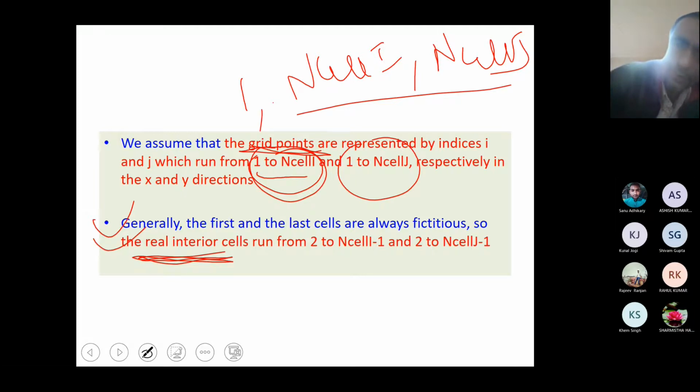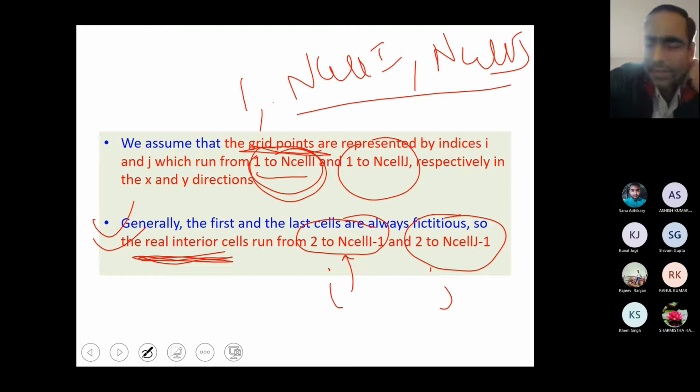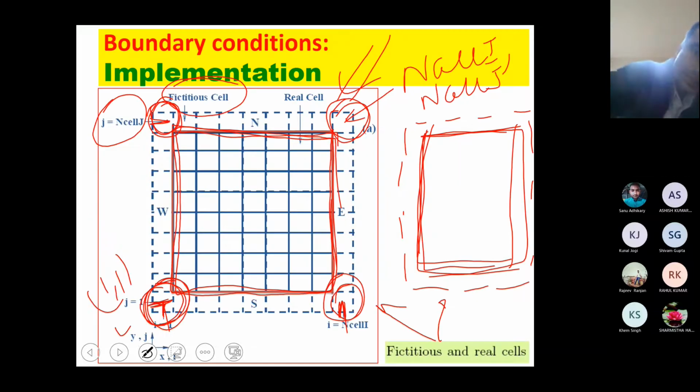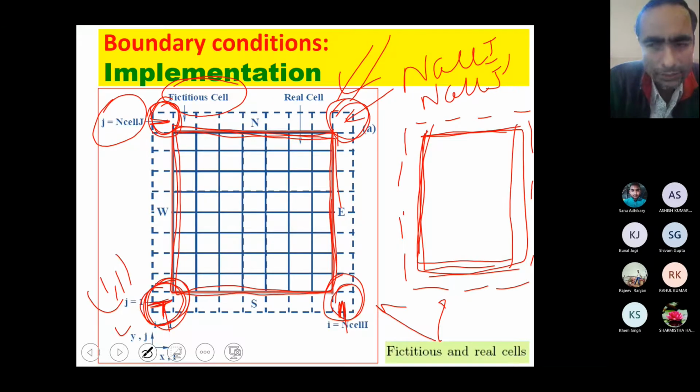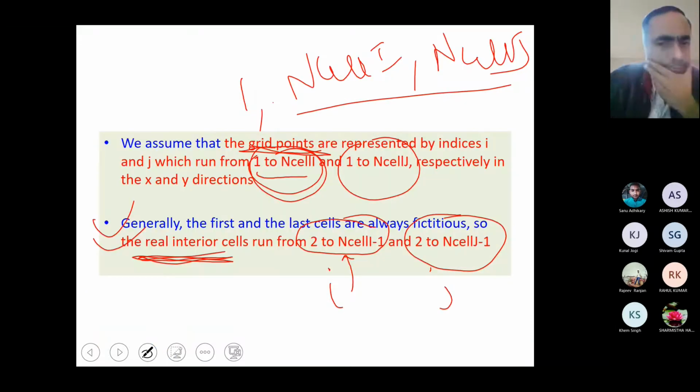It means your real points for I will be 2 to n cell I, and for j it will be 2 to n cell j minus 1. So when we implement the boundary conditions, we will only consider the real points, but will take help of the fictitious points. How that works will be clear from the subsequent discussion.